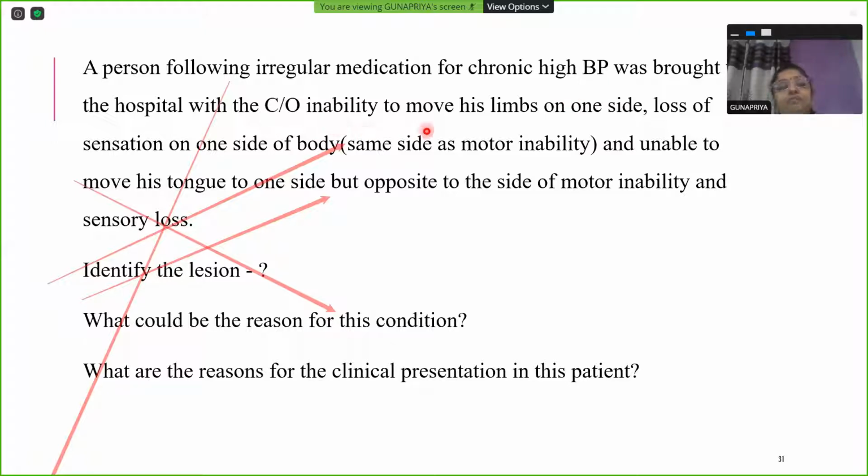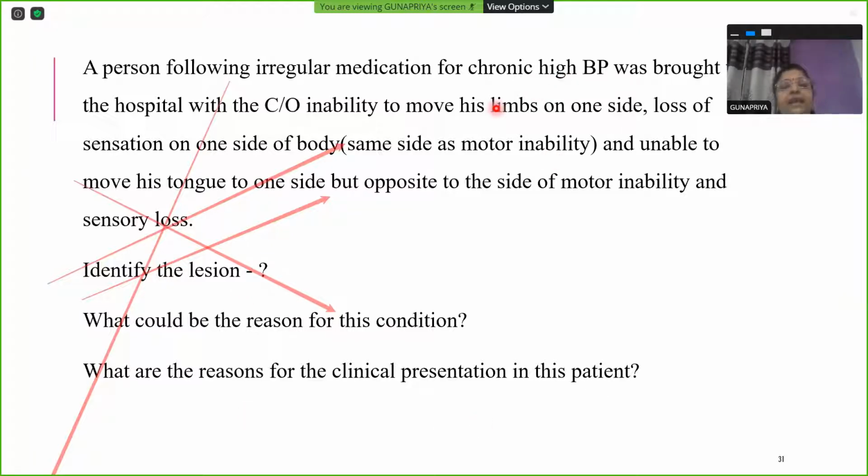He was brought to the hospital with complaints of inability to move limbs on one side. On the same side, there was no sensation. So the motor inability and sensory inability were on the same side, but the tongue problem was on the opposite side. So identify the lesion. It's a medial medullary syndrome, a very clear picture of medial medullary syndrome. What is the reason? We know it's a chronic uncontrolled high BP for a long time.